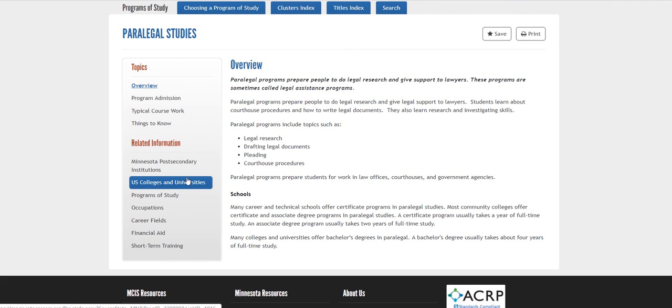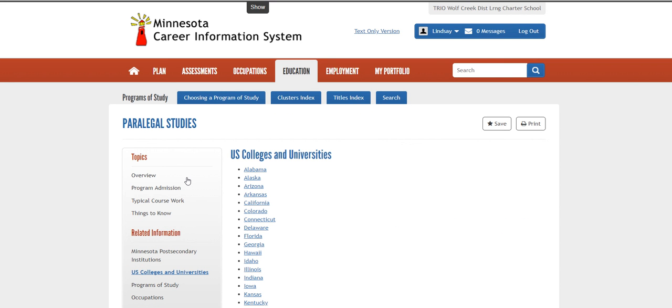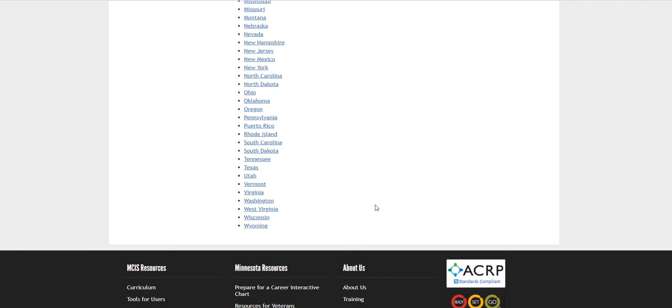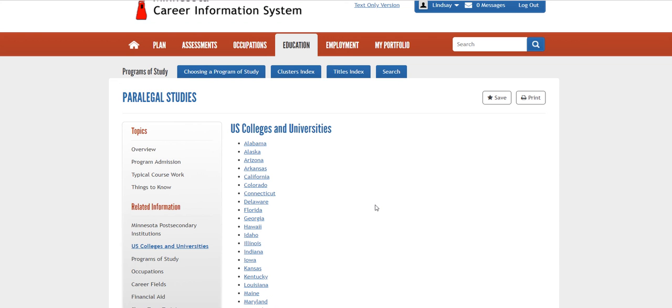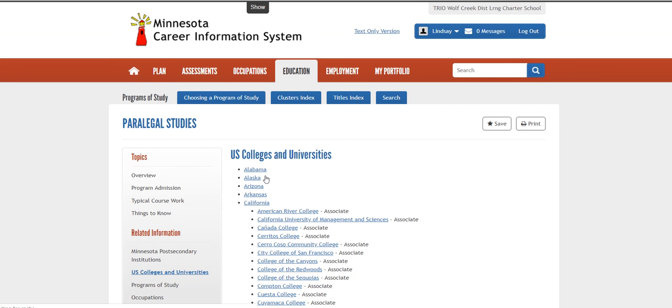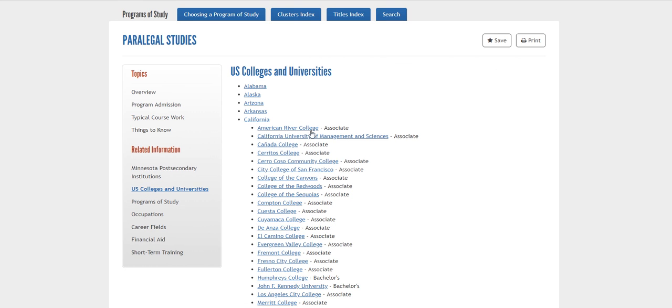For this one, I will do U.S. colleges and universities just to show you what it looks like if you were to look for colleges out of state. So it lists every state across the United States. So if you wanted to move to California or would love to go to school out in California, you can click on that one. And it will tell you which colleges in that state offer the program you are looking for.